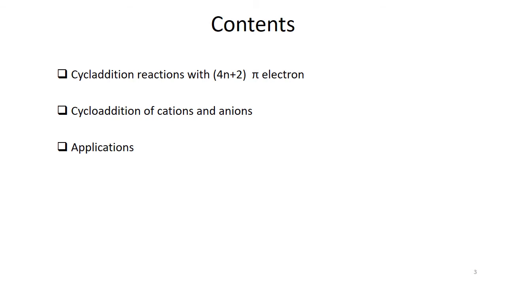First of all, we shall see which kinds of reactions fall into the category of 4n plus 2 pi electronic system, and then we shall talk about the cycloaddition of cations or anions, and then some real applications that are noticed and carried out in the laboratory or at industrial level.